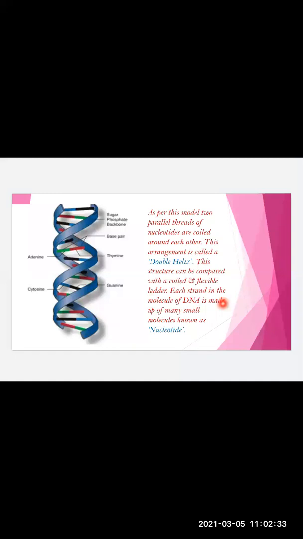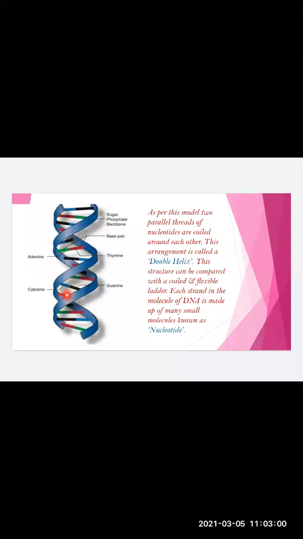Each strand in the molecule of DNA is made up of many small molecules known as nucleotides. So here we can see the double helical structure is actually made up of phosphates and sugar, and these segments we will now see in detail. In the diagram also, you can see the strands running parallel to each other.